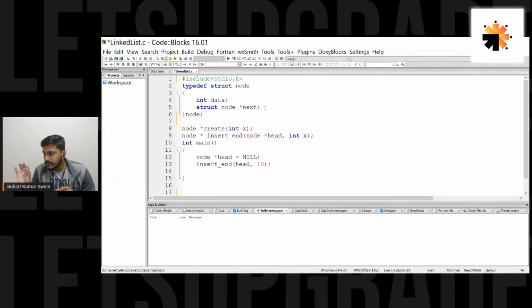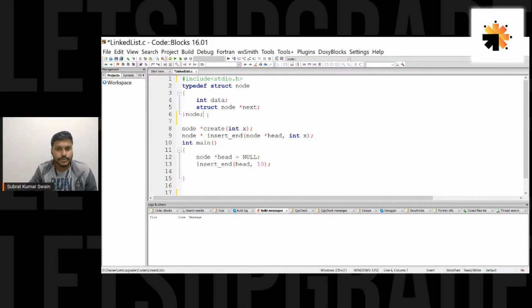Typedef is used to have an alias, guys, a different name. If I don't use typedef here, you see, I'm writing node star. Instead of node star, I would have to write struct node star. Everywhere I would have to write struct node, struct node, struct node, struct node. I don't want to write that again and again. So I'm just creating another name for this struct node. I'm giving the name node so that it would be relevant. Okay, let's go for this, guys.